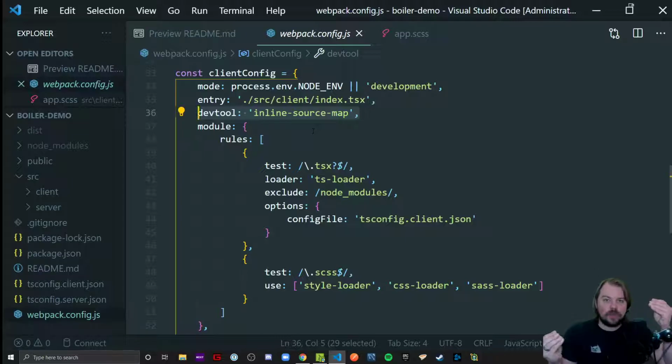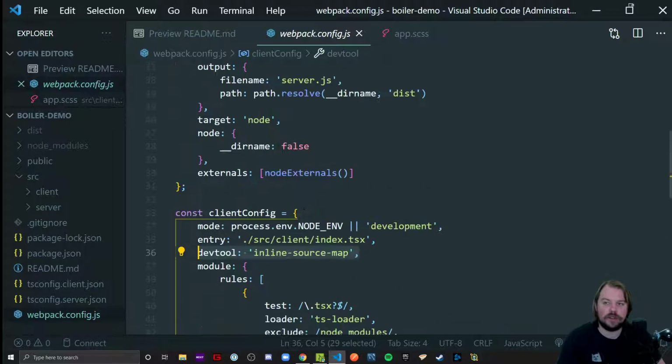The inline source map is a way to try and bring the two layers together to say, hey, if there's an error happening here in the browser in this bundled up code, it corresponds to this line inside of this file. So it's a development tool to make sure that when we have errors happening in the browser, they can kind of follow the breadcrumbs back to where they probably originated from in our source code. So that's where you can get console logs or console errors in the browser that give you a hint of going, hey, I think this happened in homepage.tsx. The browser's not going to know what that is, but the inline source map allows the logs to show us that.